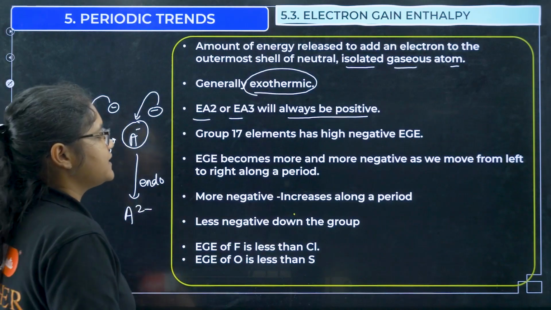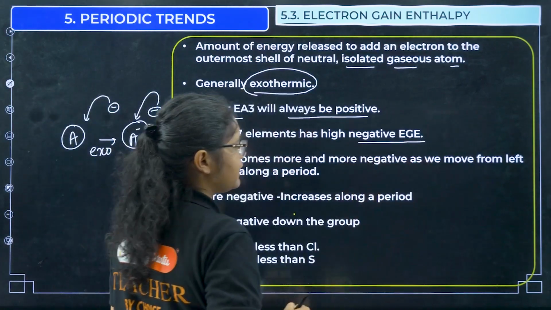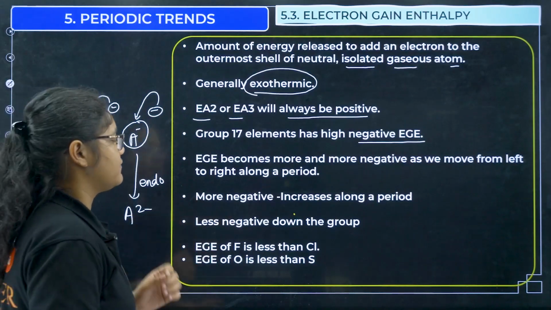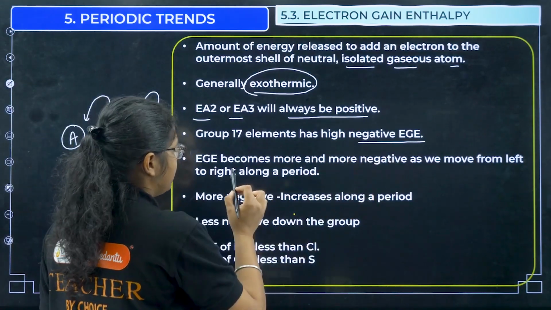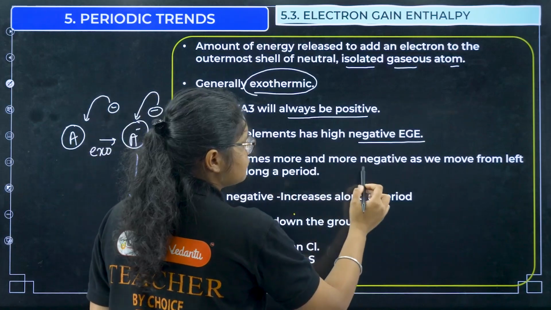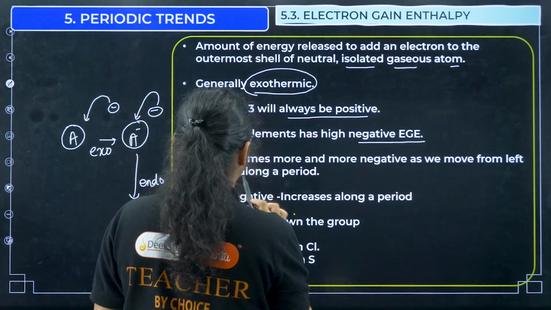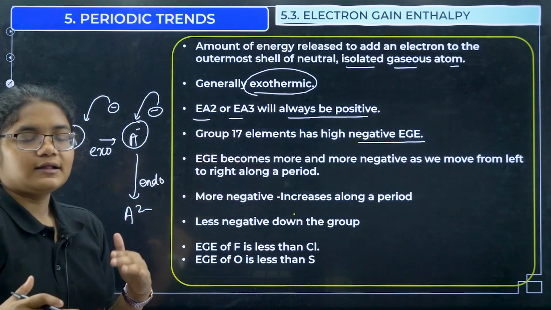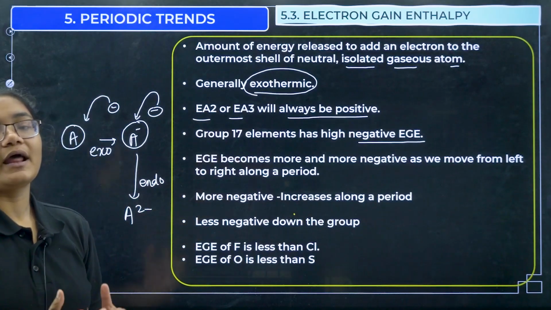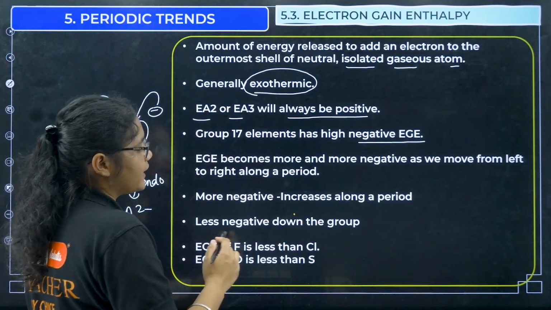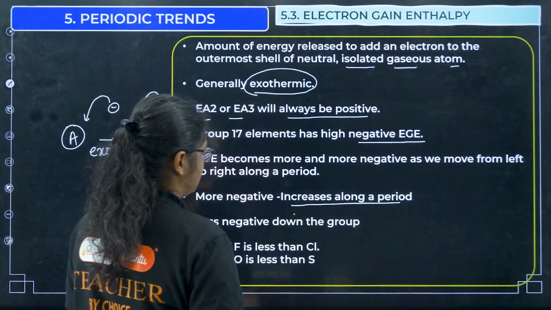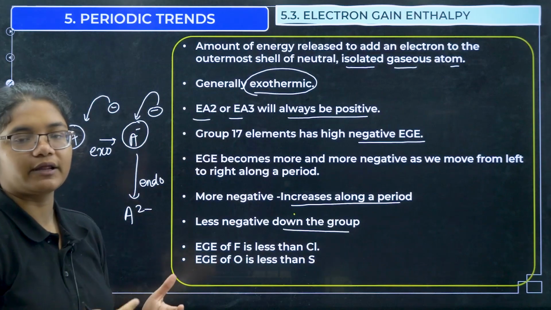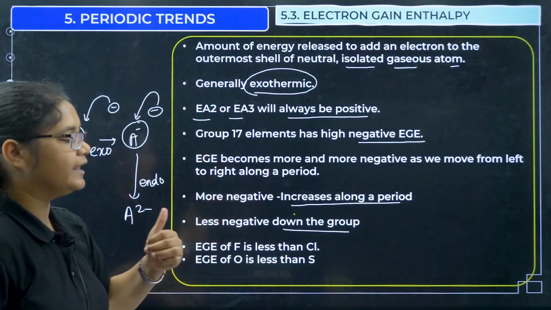Now group 17 elements have the highest negative electron gain enthalpy because of their small size. They can easily gain an electron. Electron gain enthalpy becomes more and more negative as we move from left to right along the period. More negative means it increases along a period, okay, and less negative down the group. So down the group, the electron gain enthalpy decreases, so it becomes less negative.